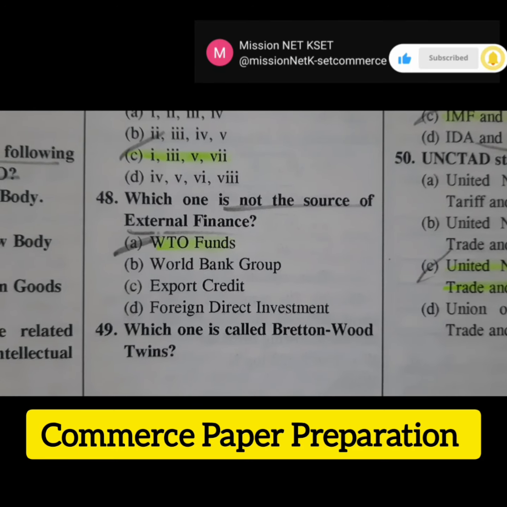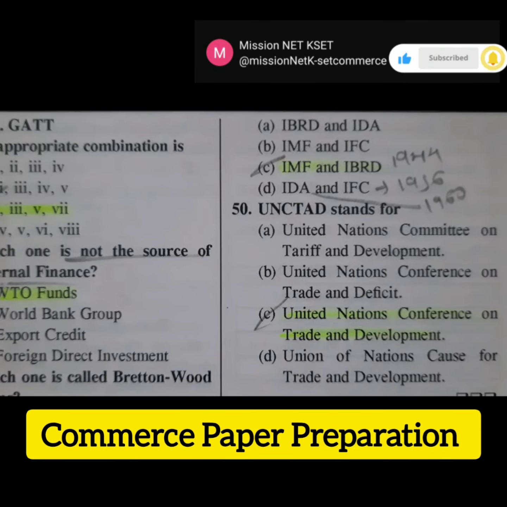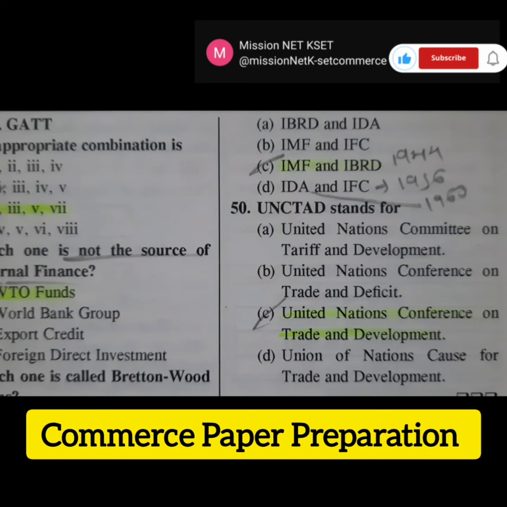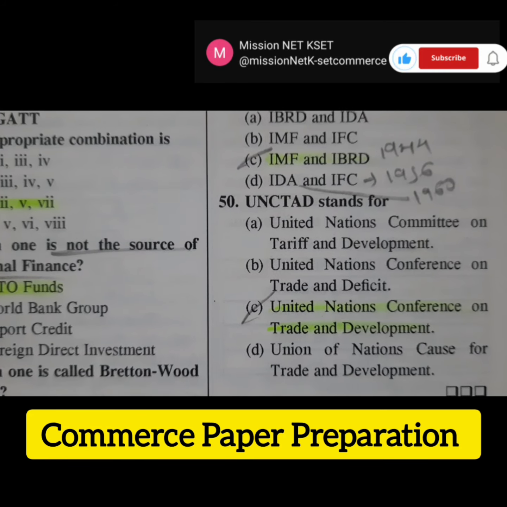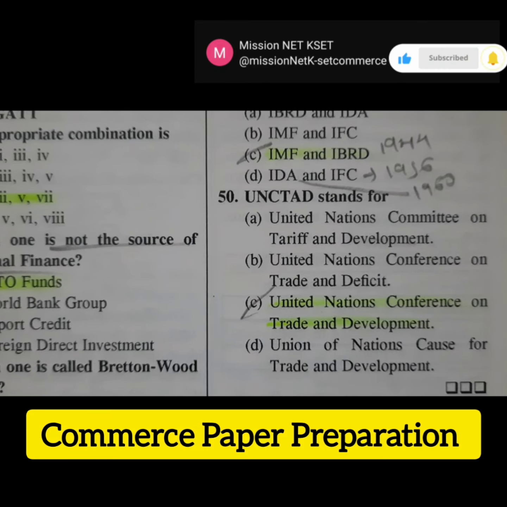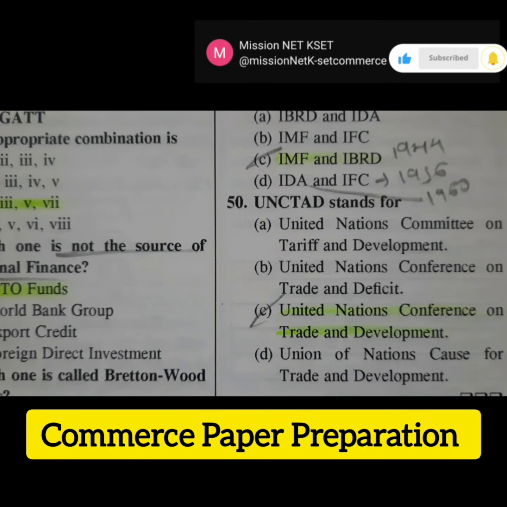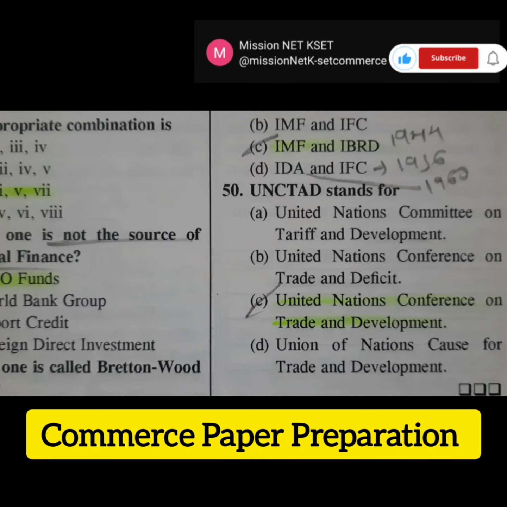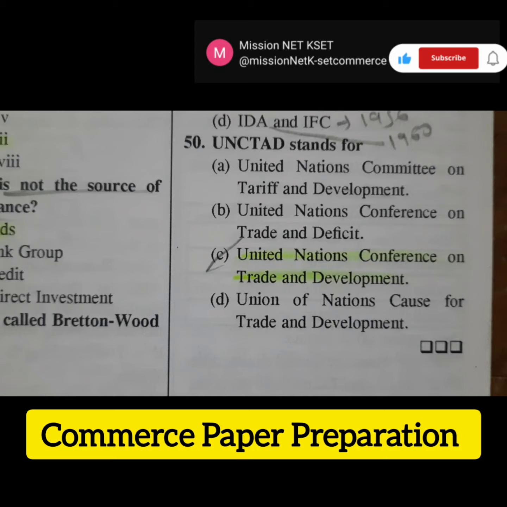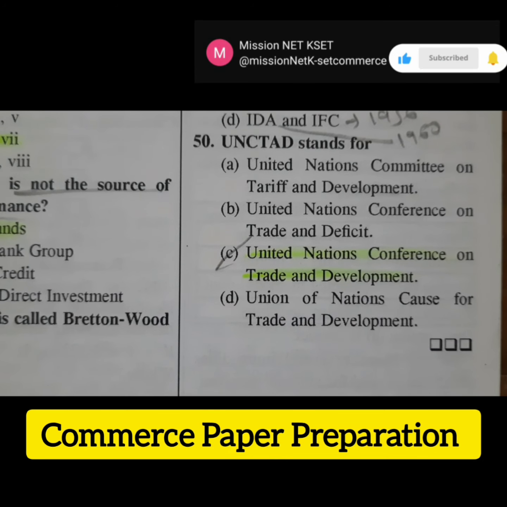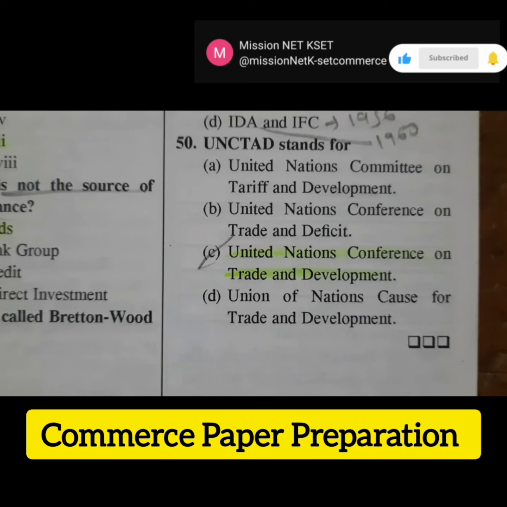The next question is, which one is called Bretton Woods twins? Here 4 options are given. The Bretton Woods twins are IMF and IBRD. Here IMF stands for International Monetary Fund and IBRD stands for International Bank for Reconstruction and Development. It came into existence in the year 1944. IDA came into existence in the year 1960 and IFC came into existence in the year 1956. Then the next question is, UNCTAD stands for? The right answer is option C, United Nations Conference on Trade and Development.